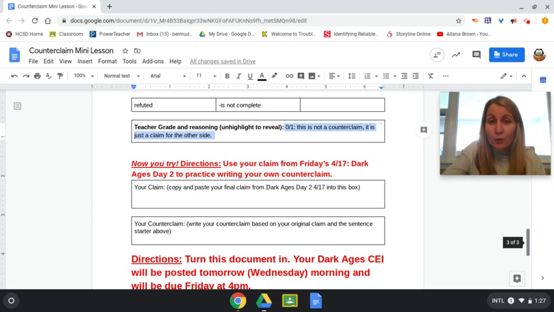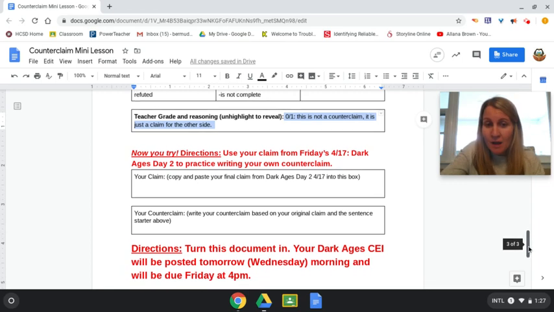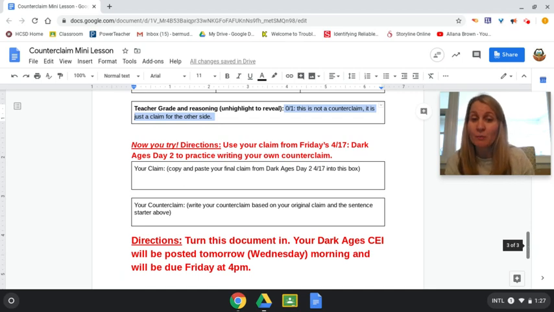You need to make sure that when you're done with this document, you turn it in. Your Dark Ages CEI will be posted tomorrow on Wednesday morning and will be due on Friday at 4 p.m. So you have Wednesday, Thursday, and Friday to work on your Dark Ages CEI. If you have any questions, please reach out to your teacher through email or attend their extra help session. And we hope that everyone is able to complete their counterclaim. So just make sure that you follow all the directions and the sentence starters above.